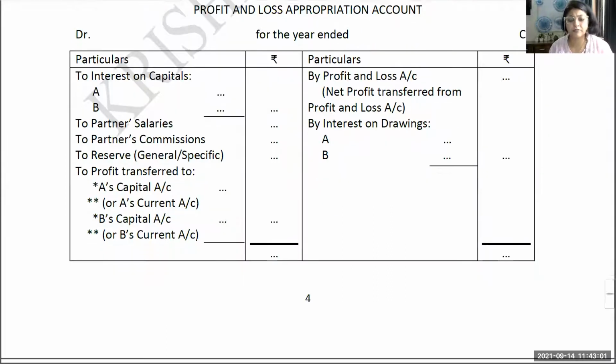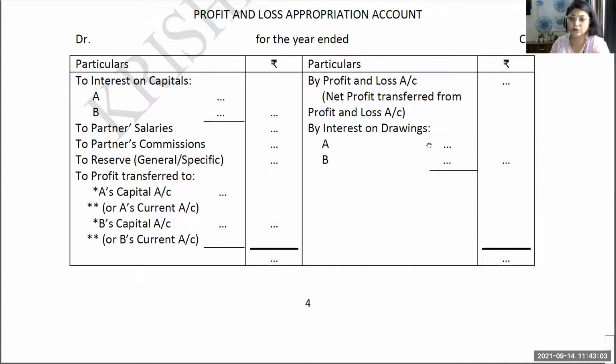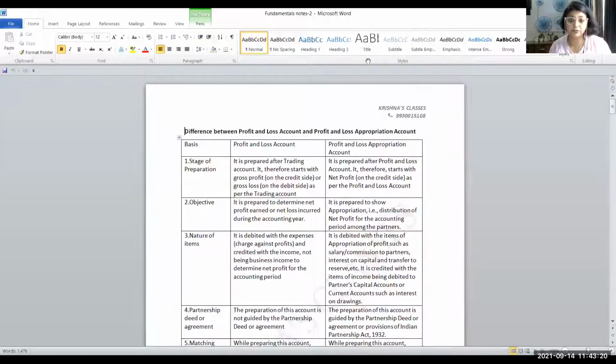Now, I hope this profit and loss appropriation account is clear to all of you, and you have to revise it multiple times. Until you don't revise it, the clarity is not going to come. That is why I suggest that you have to revise it multiple times, not just once. If you revise only once, it is not going to help you. Now, I'm sharing the next one with you.